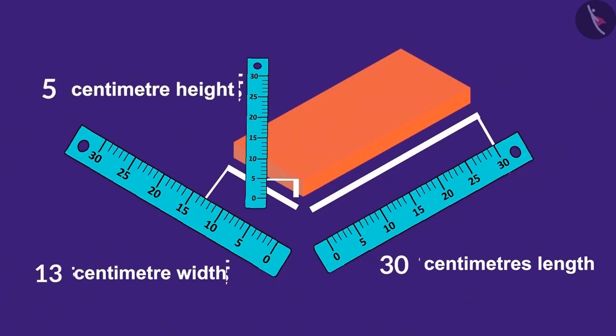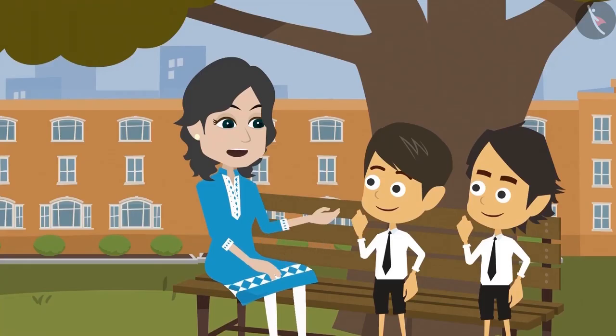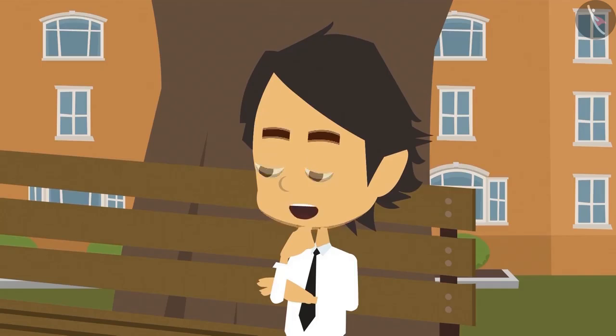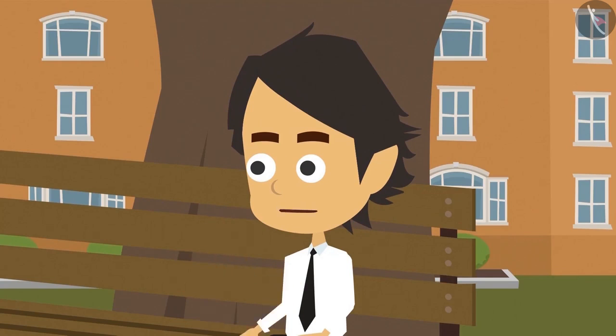We measured a brick in centimeters. Can we measure brick in meters too? No. Brick is small, therefore it cannot be measured in meters. Only those objects whose length is more than 100 centimeters are measured in meters. Why only bigger than 100 centimeters? Why not smaller than that?